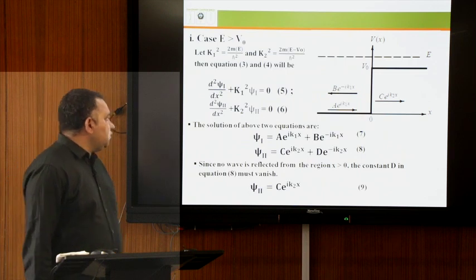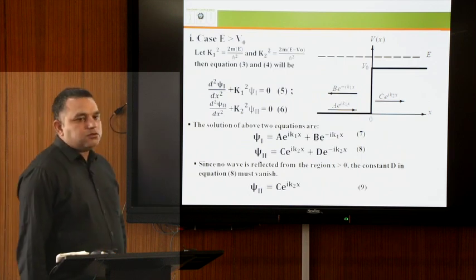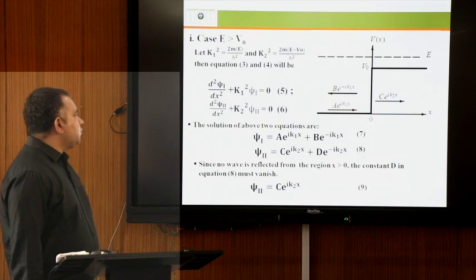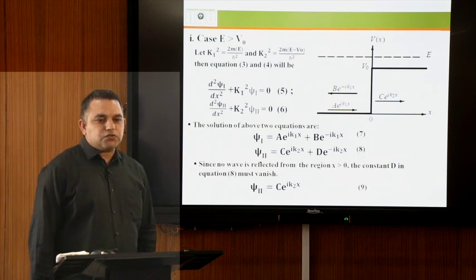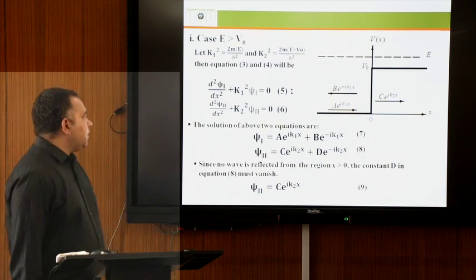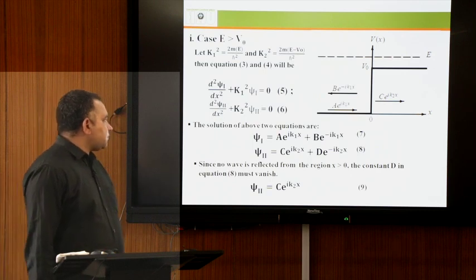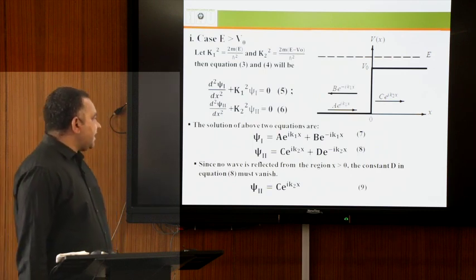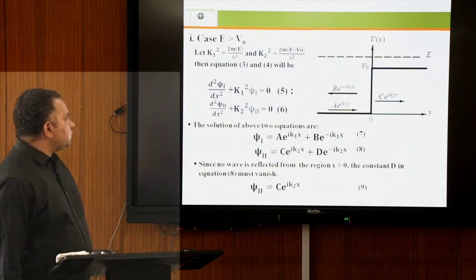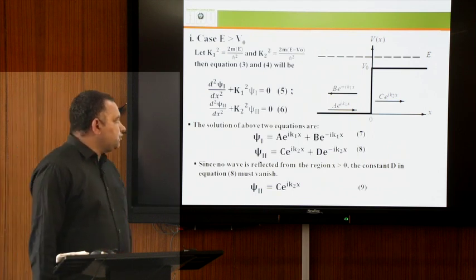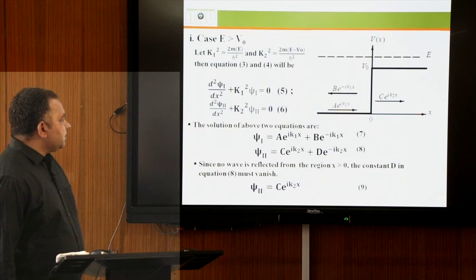Using these values, equations 3 and 4 become d2 psi first by dx square plus k1 square psi first equal to 0, and d2 psi second by dx square plus k2 square psi second equal to 0, in equation 6.